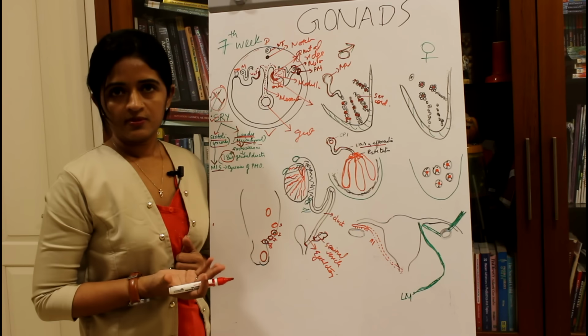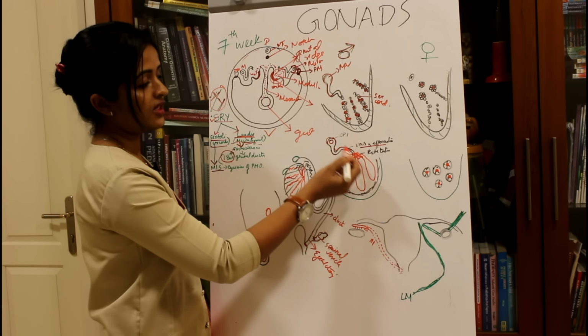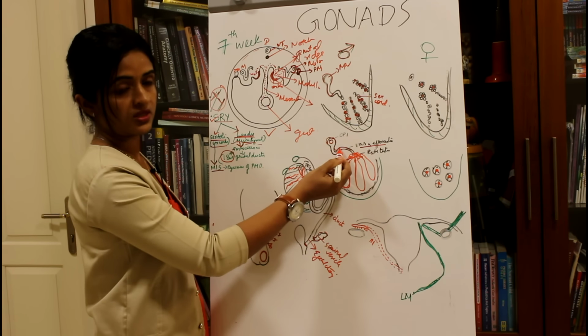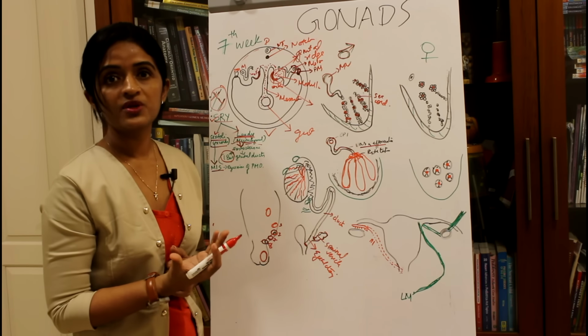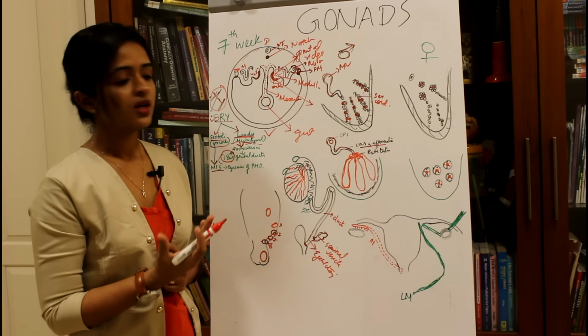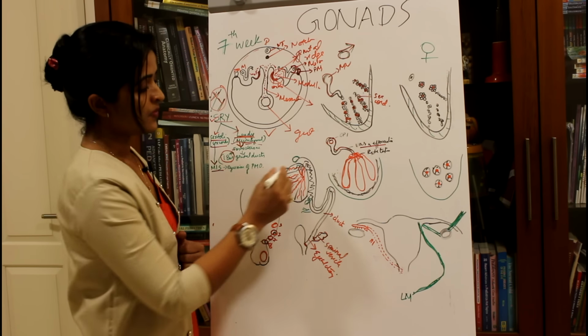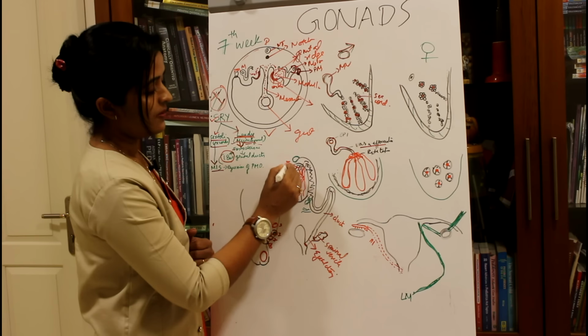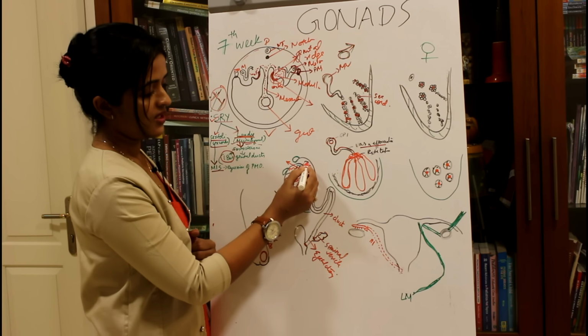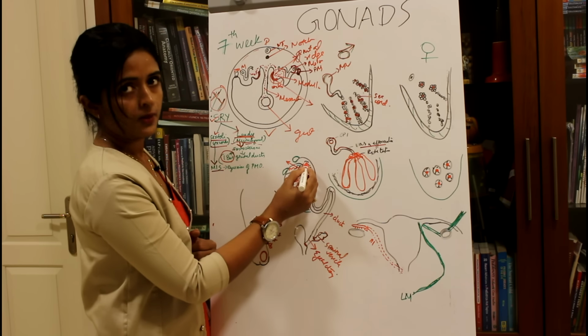Now there are many remnants. Sometimes the mesonephric tubules which are not forming vasa efferentia may persist, forming two sets of duct system. Let's see what they are. Superiorly, they will be confined to the testis. They are not making any communication with the epididymis.